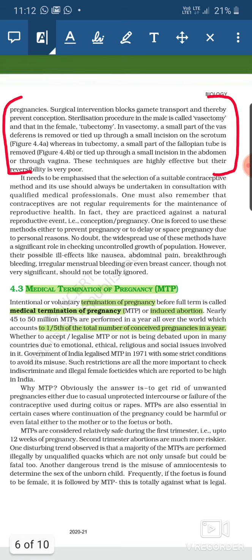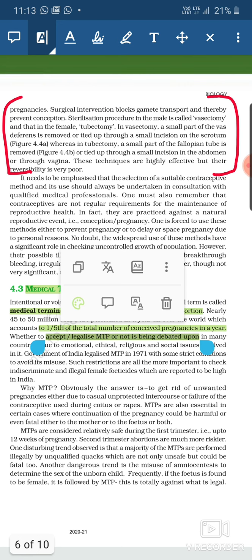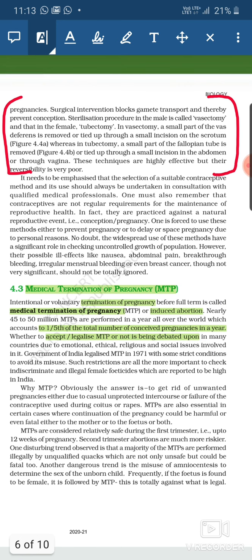Now, whether to legalize MTP, whether it is accepted or not, is a debate in many countries. Few countries have legalized MTP, few countries are not accepting this process of MTP. Few have legalized MTP with certain conditions. So this topic of accepting or legalizing the MTP or not is a debate. Why is it a debate topic and why is it not accepted everywhere? Because in many countries there are different aspects which need to be taken care of, maybe emotional, ethical, religious or social issues which are involved with the MTP.